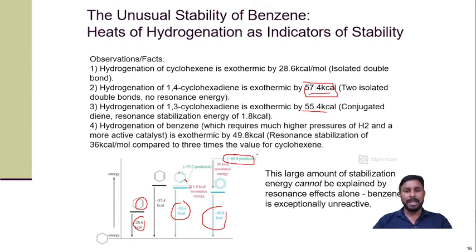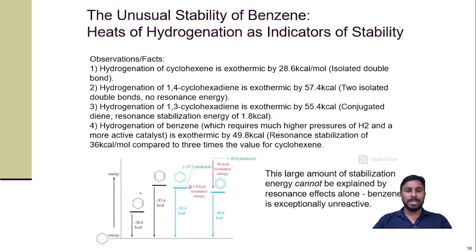So that indicates that somewhat the energy which is used provides extra stability to the benzene. So the difference between this energy is 36 kilocalorie. So that energy we call resonance energy, and this energy provides the extra stability to the benzene.